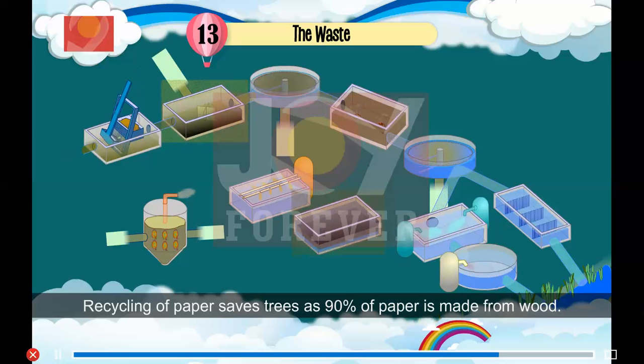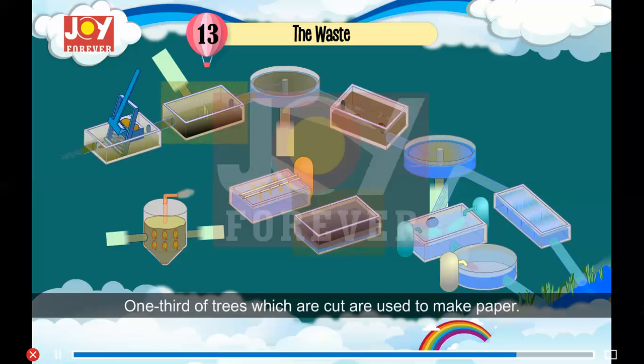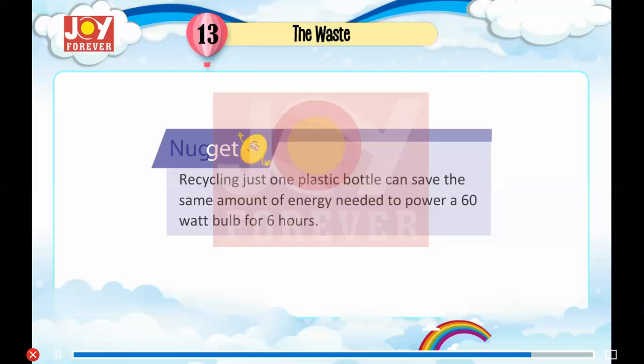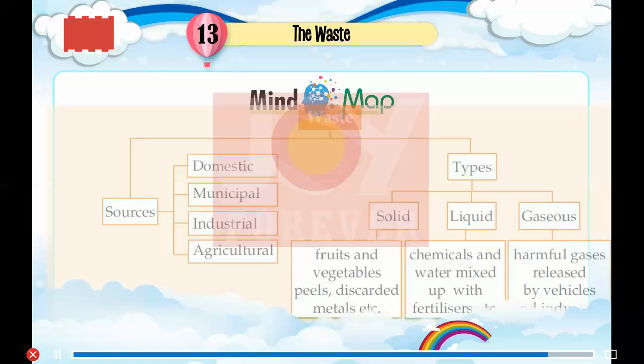Some facts about recycling. 1. Recycling of paper saves trees as 90% of paper is made from wood. 2. Recycling a ton of paper saves 17 trees. 3. One-third of trees which are cut are used to make paper. 4. Recycling 100 aluminium cans could light a room for 2 whole weeks. Nugget. Recycling just one plastic bottle can save the same amount of energy needed to power a 60-watt bulb for 6 hours.